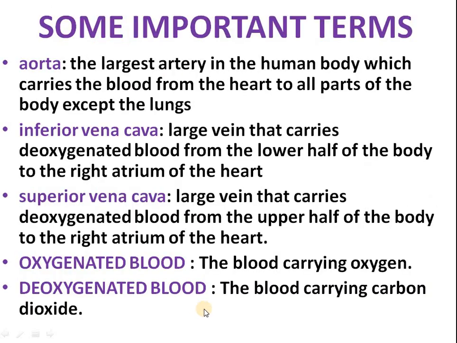Now we are proceeding further. Some important terms which you should know before starting the topic circulation. First is aorta, the largest artery in the human body, which carries blood from the heart to all the parts of the body except the lungs.